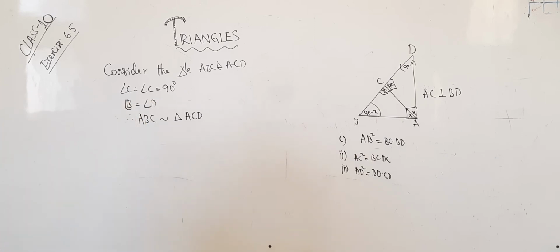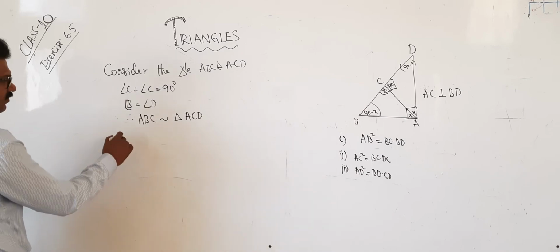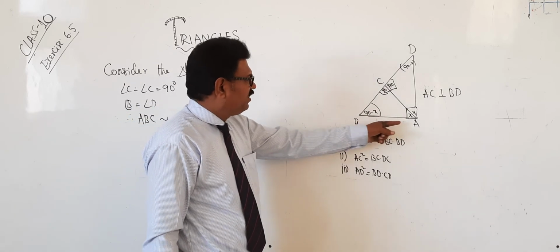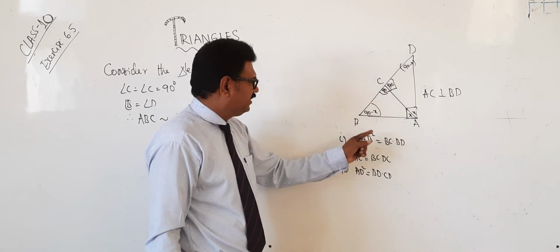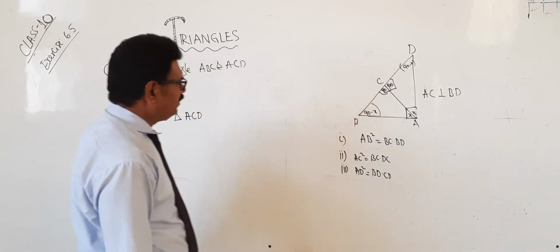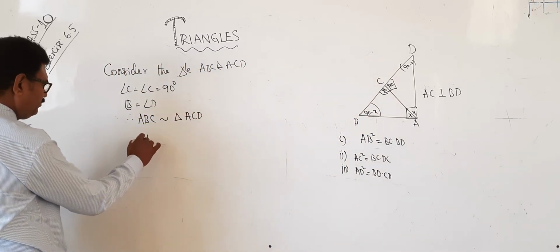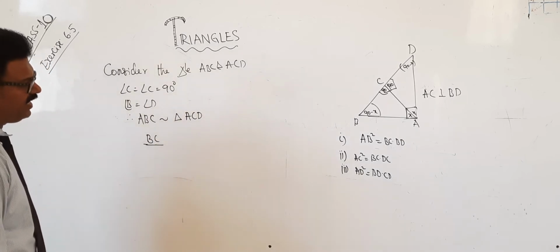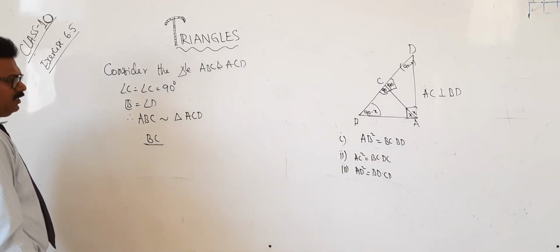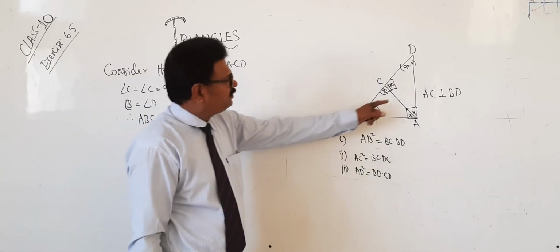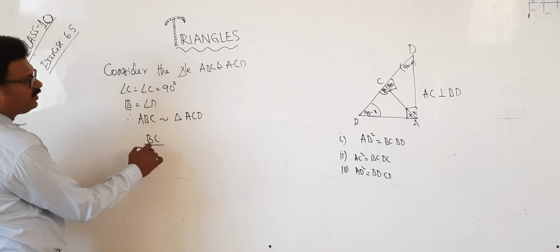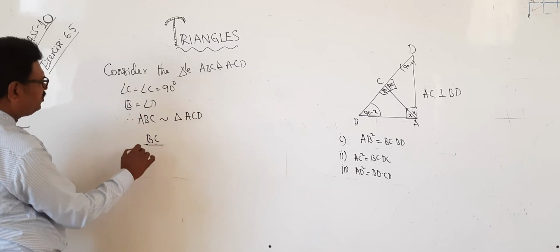Now, in the first triangle, which is the hypotenuse? Which is the base? Base is BC. Next one, for this, it is nothing but AC.